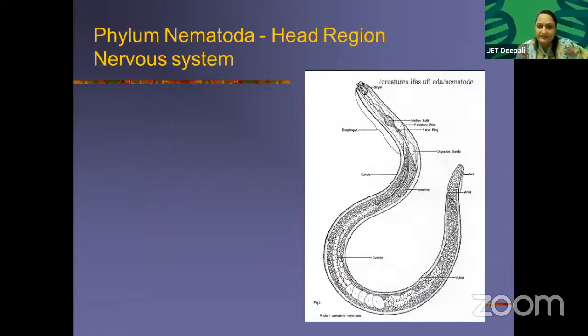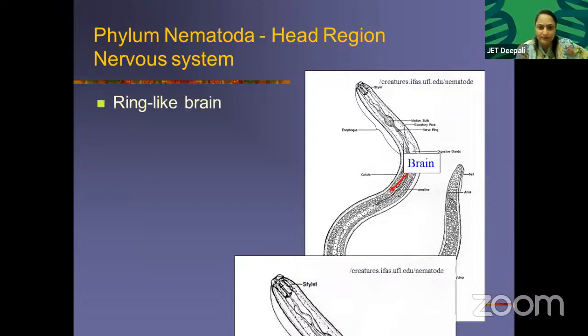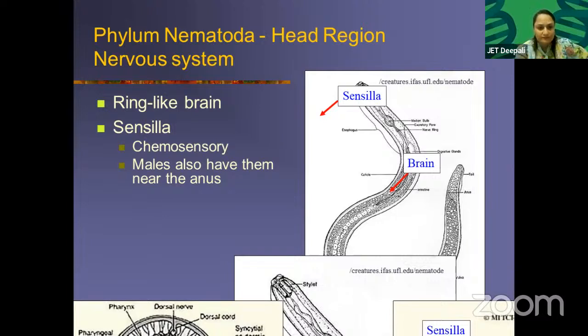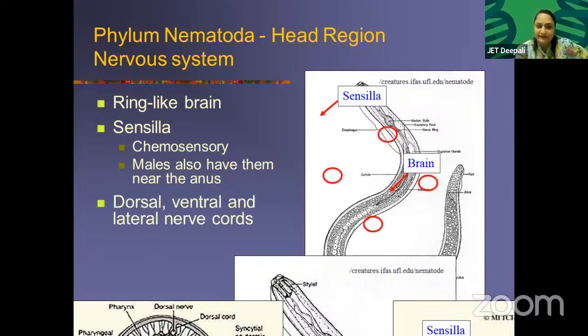Phylum Nematoda, head region, nervous system. Ring-like brain is there. Sensilla, chemosensory, males also have them near the anus. Near the anus means phasmids, and on the anterior part, amphids. Amphids on the anterior end and phasmids on the posterior end. Dorsal, ventral, and lateral nerve cords are also there.